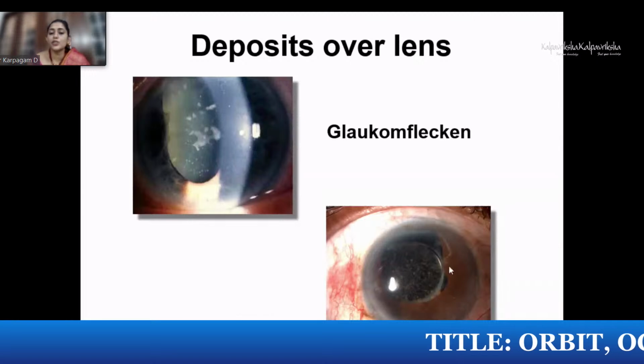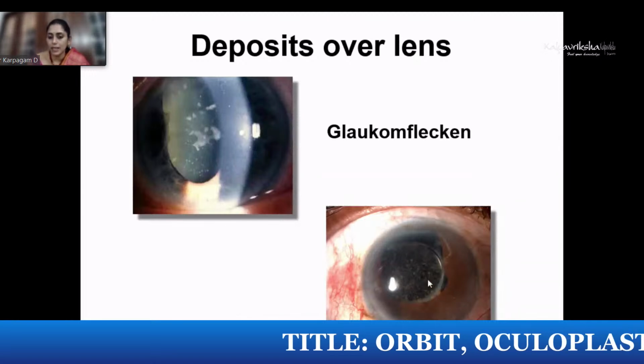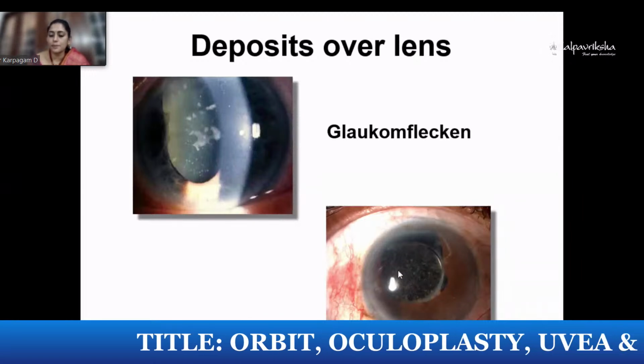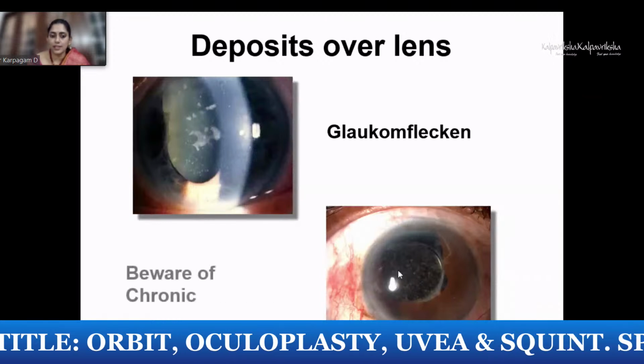And also, if it is going to be a pseudophakic patient with a thick plaque, never forget to look out for or suspect P. acnes endophthalmitis in such cases.